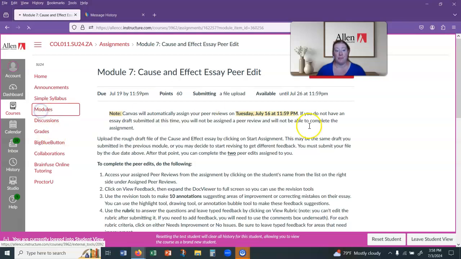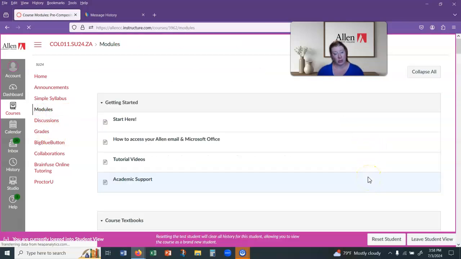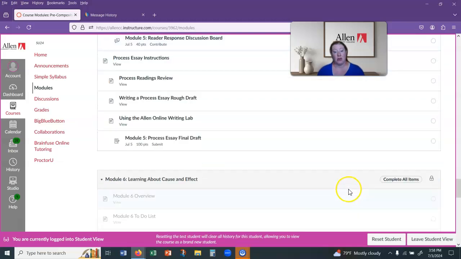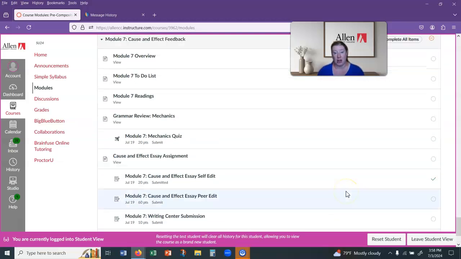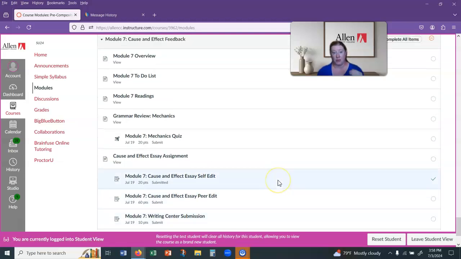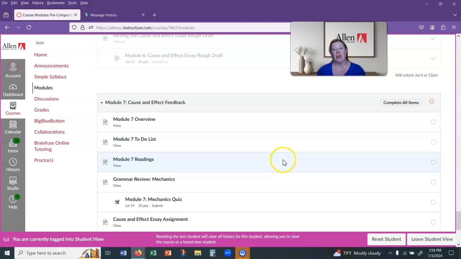So those are the assignments. It will take you a little while. They're more complicated than the other assignments that we've done, and so if you get stuck or lost or have any issues, make sure that you let me know. But you will be getting feedback from 3 different places: yourself, your peers, and the Writing Center if you get everything done on time. And then you'll also have feedback from me on the rough draft.